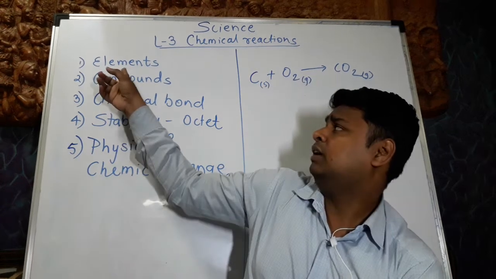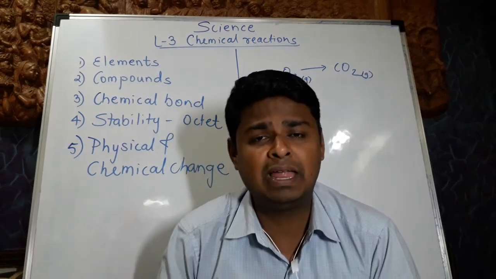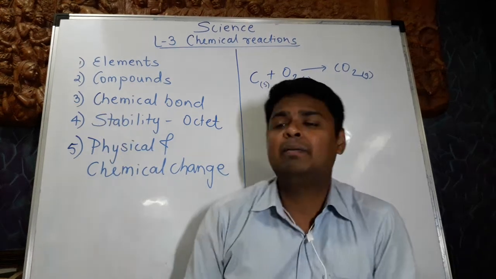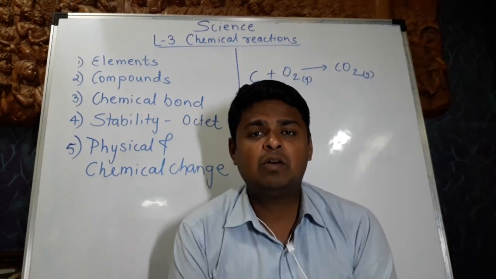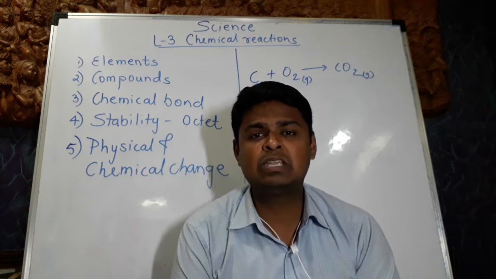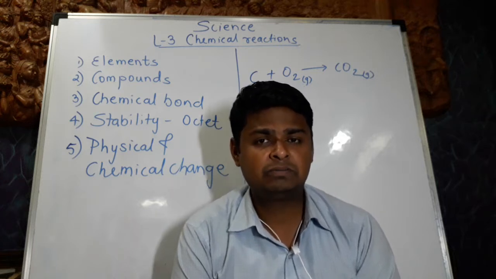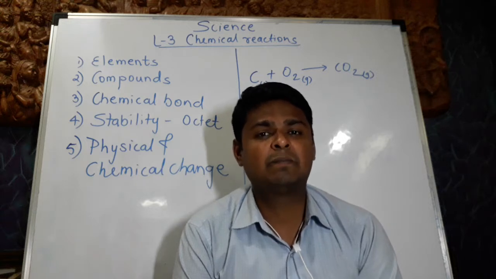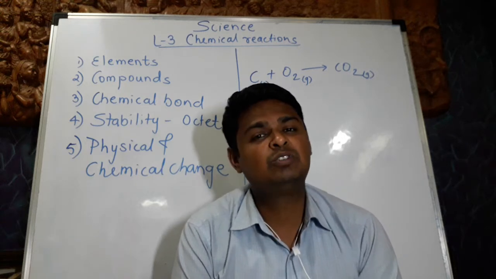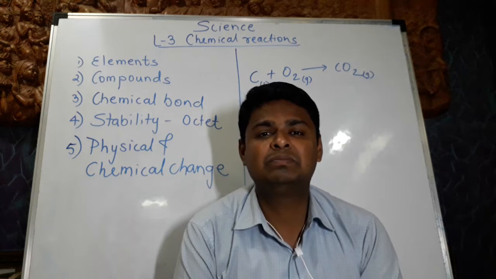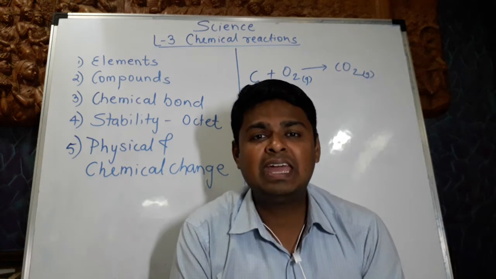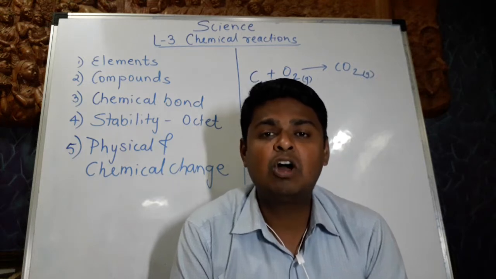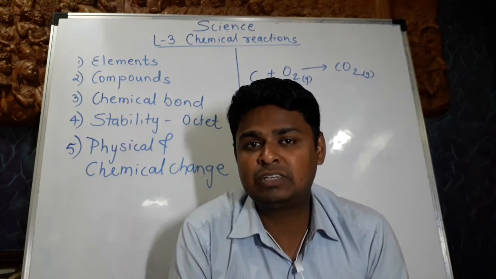Now, we know a little bit about elements, a little bit about compounds. Let us go ahead to the chemical bond. Whenever a chemical reaction takes place, a chemical bond is formed. A chemical bond is an attraction between the atoms. Why do they form bonds? Again, the answer is stability. When they come together, they attain a stable noble gas configuration by giving, taking or sharing of electrons.